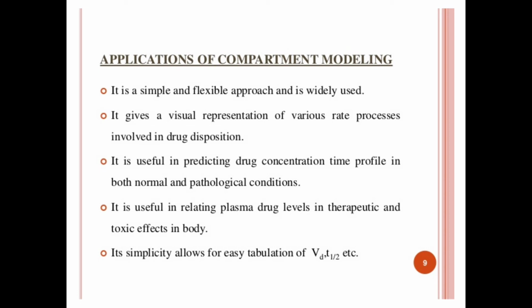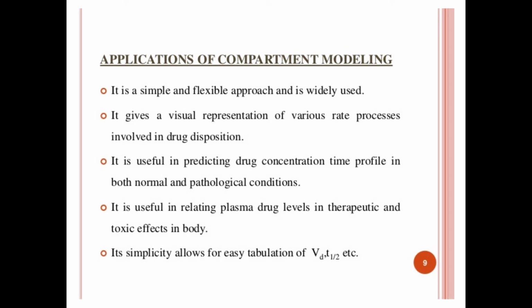It shows how many rate constants are necessary to describe this process. It also enables the pharmacokineticist to write differential equations for each of the rate processes in order to describe the drug concentration changes in each compartment.